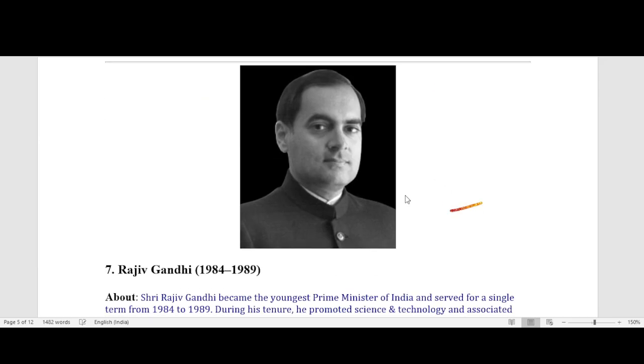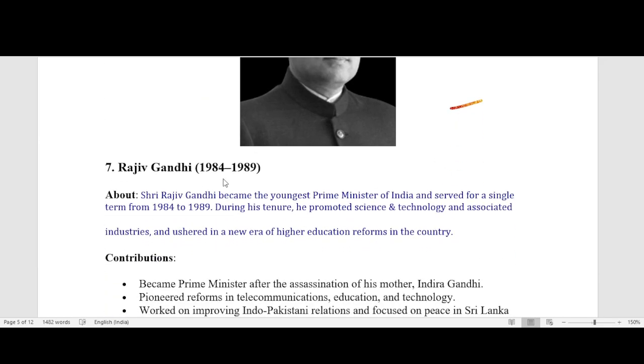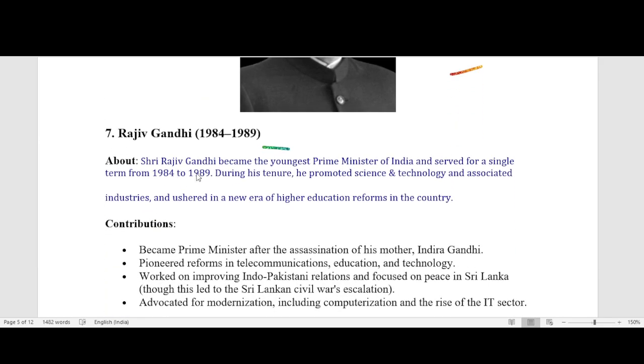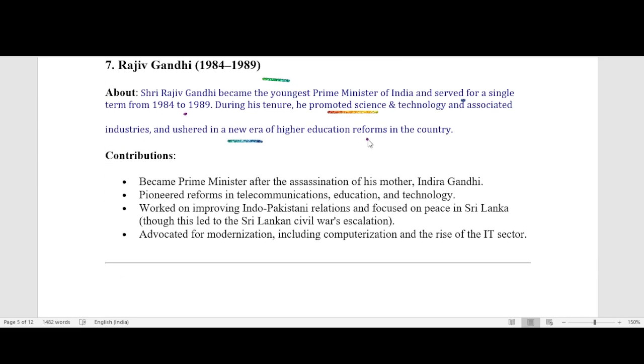This is our next Prime Minister, Rajiv Gandhi. Office time 1984 to 1989. About: Shri Rajiv Gandhi became the youngest Prime Minister of India and served for a single term from 1984 to 1989. During his tenure, he promoted science and technology and associated industry and ushered in a new era of higher education reform in the country.